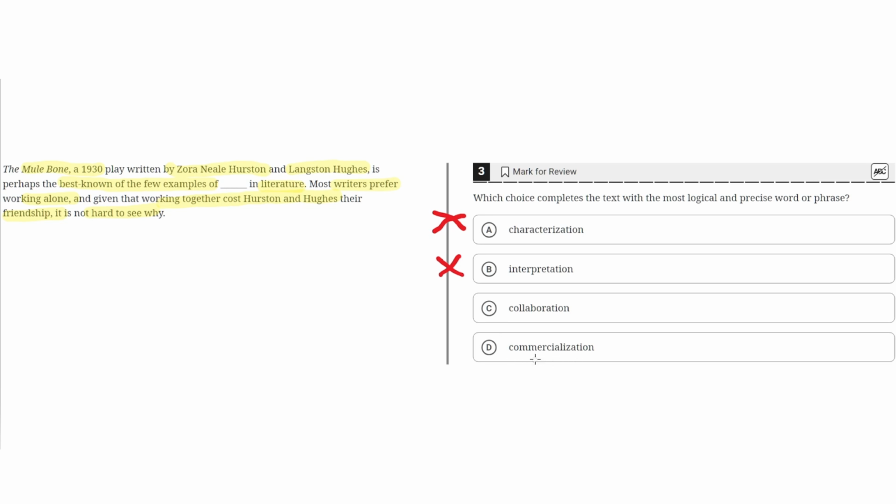D. Commercialization. This is incorrect because commercialization is focused on the commercial aspect of the literature, or like selling the book, the play, etc. But this is not the focus of the text because there's no commercial aspect mentioned at all in the text. Therefore, D is incorrect. And the correct answer is C.